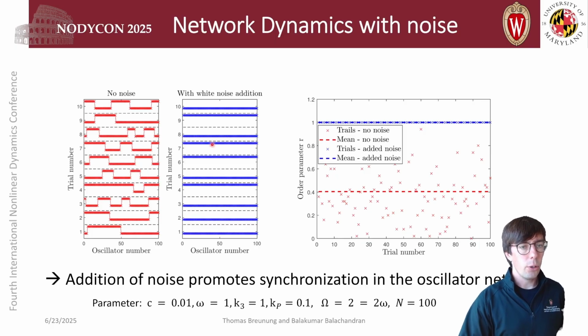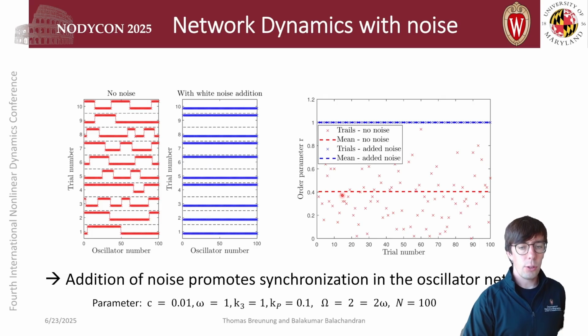However, now if we add noise to the whole dynamics, we observe that the phases shown here perfectly synchronize for each and every case. And here this gives us the order parameter for a number of trials, up to 100 trials. We see that in the noisy case, in each and every case we have achieved perfect synchronization. Whereas when no noise is added, the order parameter varies all over the place, and is on average about 0.4. So the addition of noise promotes synchronization in this oscillator network.